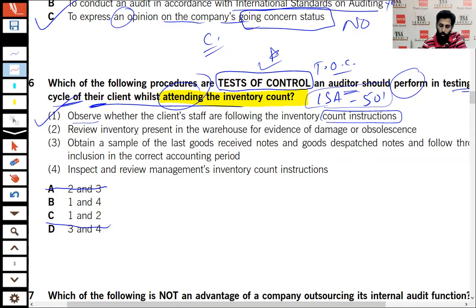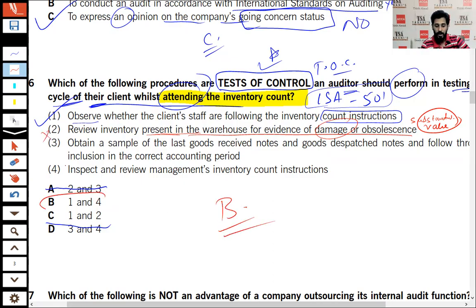Number two, review the inventory present in the warehouse for evidence of damage or obsolescence. No, this is the substantive. For example, if the inventory is damaged, you will have to value it. It's related to the valuation. We need to discuss with the management whether it needs to be written down to its NRV. And NRV is the valuation, it is reported in the balance sheet. So option 2 is not correct. That means we are left with option B, and that is our answer. But we have to discuss 3 and 4 as well.